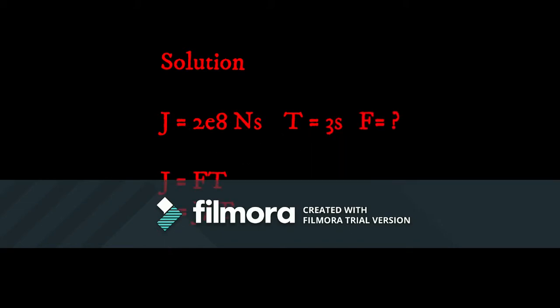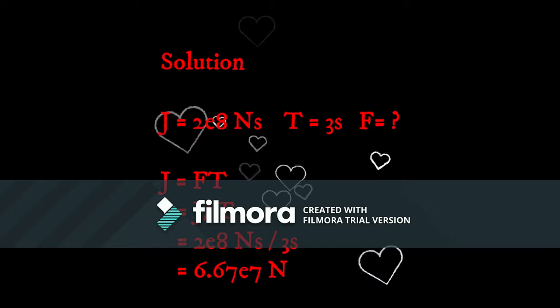The impulse given is 2 times 10 to the power of 8 Newton second and the time given is 3 seconds. To solve this problem, we have to use the equation J equals Ft. The question is, we have to find the force applied. So, J must be divided by time. So, 2 times 10 to the power of 8 Newton second must be divided by 3 seconds. The answer is 6.67 times 10 to the power of 7 Newton.